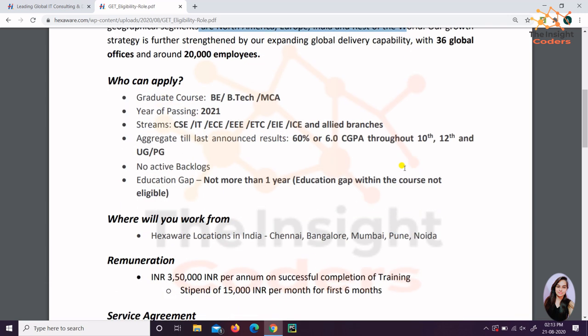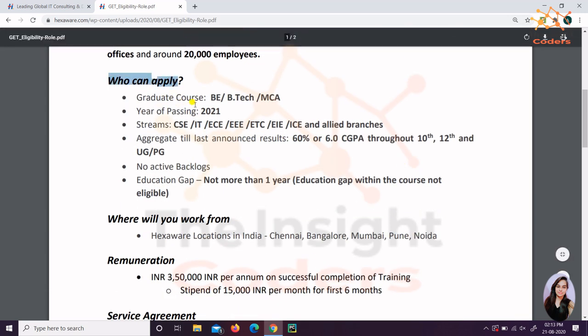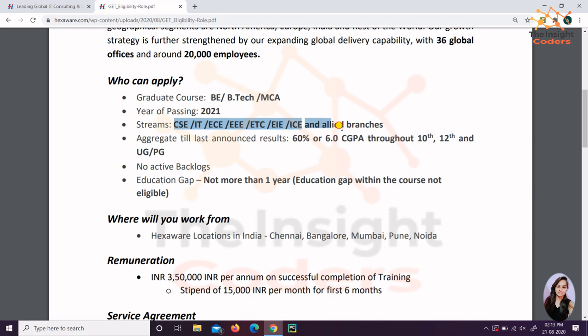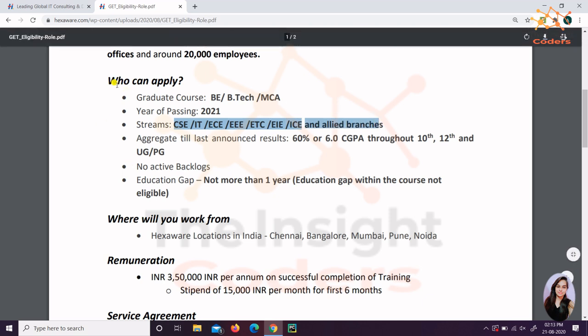Now the question comes, who can apply for it? Any graduate from BE, BTech or MCA, but the point is the year of passing must be 2021. And the streams are these streams. If you are from any of these streams, then you can simply apply for it.